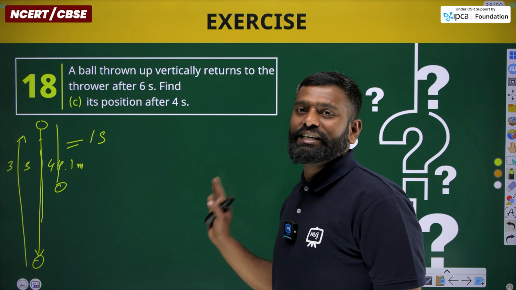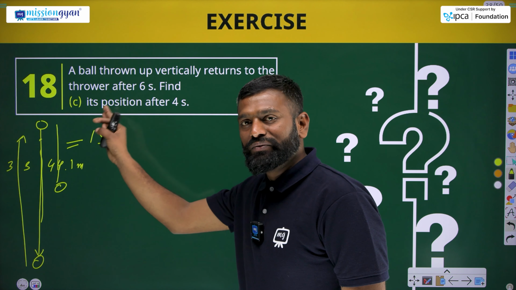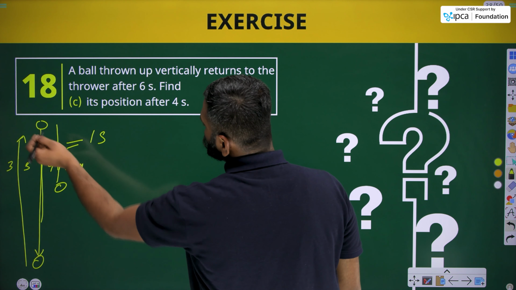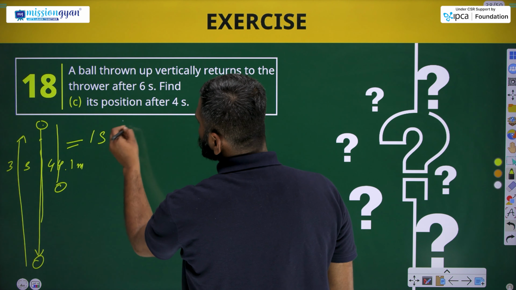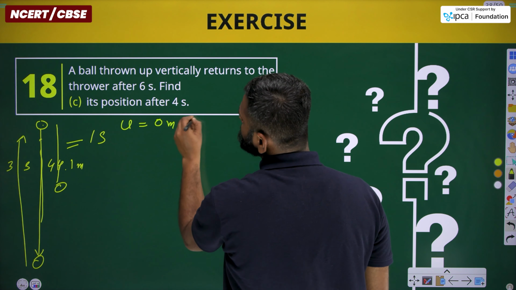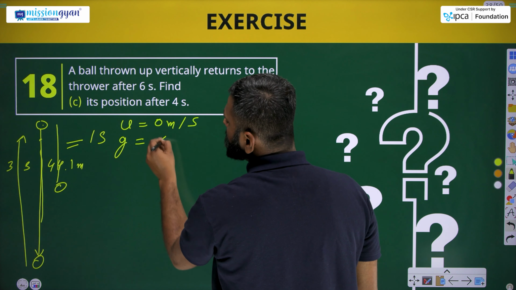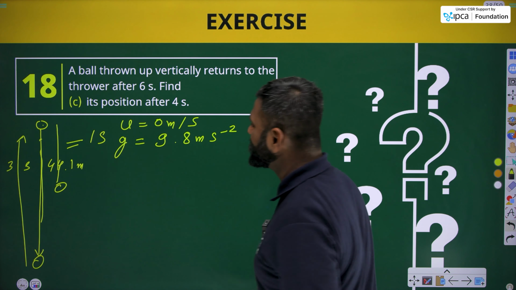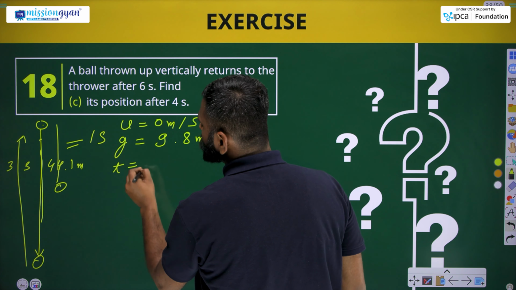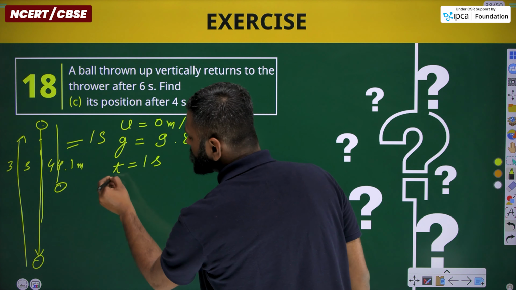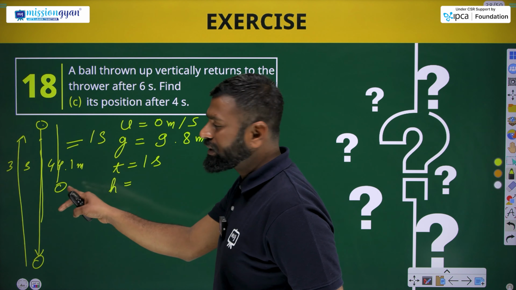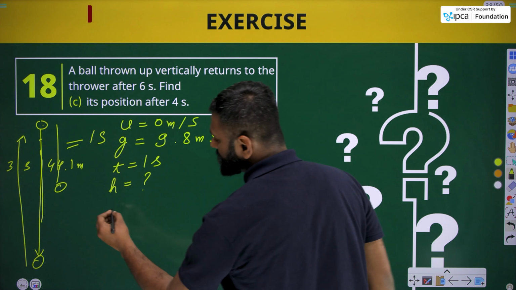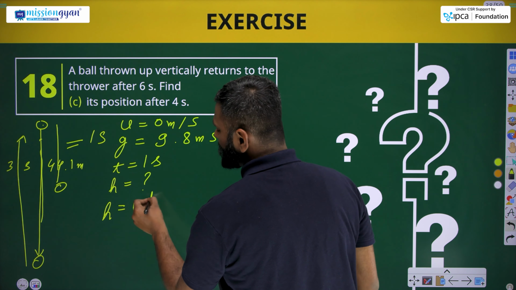So we just need to find how much it had traveled from above to downward side. Okay, that will be very easy. In this position, the u will be 0 meter per second, g will be 9.8 meter per second square, as the movement of this ball is downward. Now time is given 1 second, and we need to find the height or the distance covered by this particular stone again.